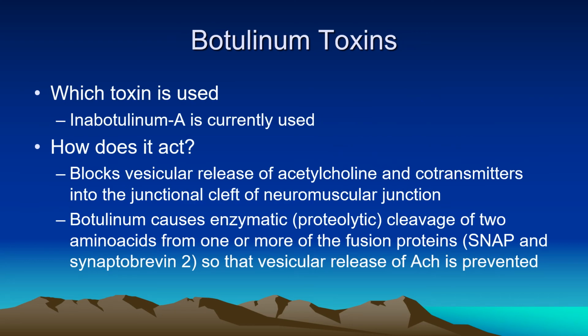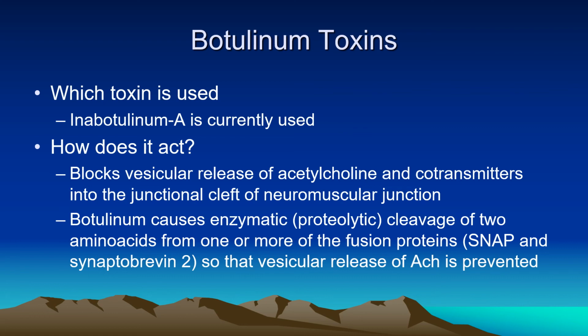Botulinum toxins are important potent toxins, and currently botulinum toxin A is used. It acts by blocking vesicular release of acetylcholine at the presynaptic area, and it also inhibits release of co-transmitters.